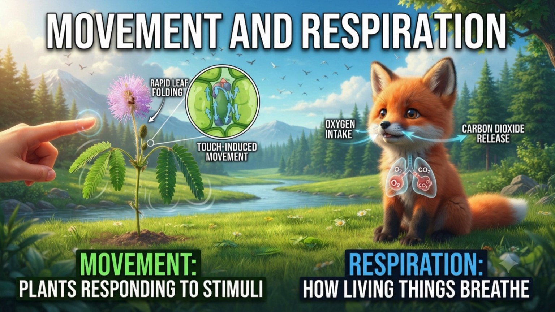Third, movement. Animals show locomotion, moving from place to place. Plants don't walk, but they do move. Touch a mimosa plant and watch its leaves sleep, or watch a plant on a window lean toward the sunlight.